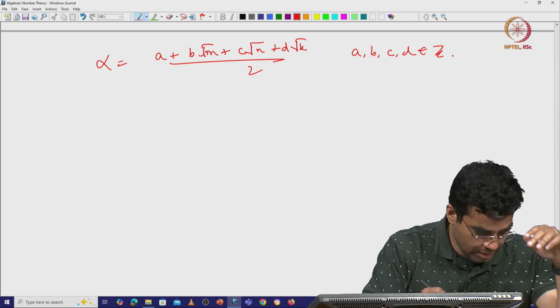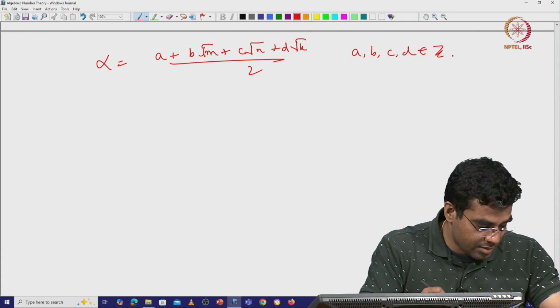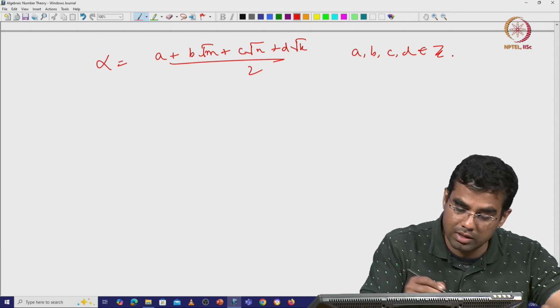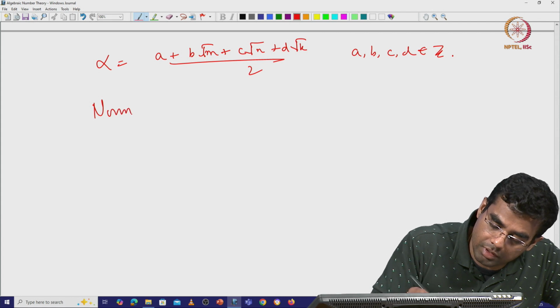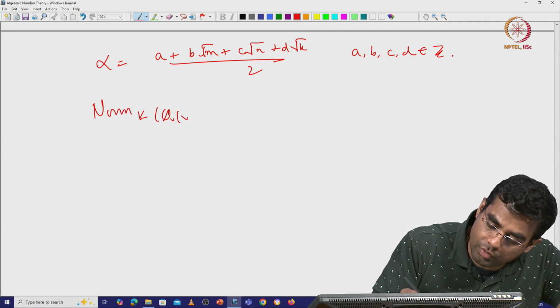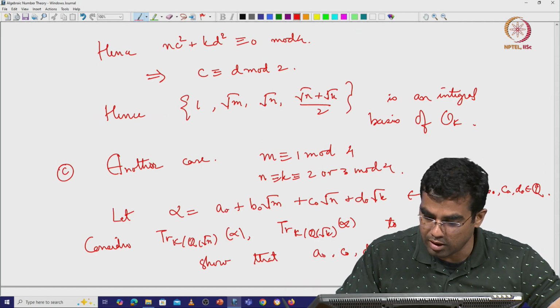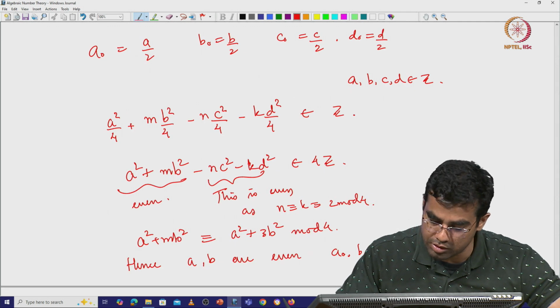Okay. Next we want to conclude that a and b have same parity and c and d have same parity, and the way we did this was looking at norm from K to Q square root of m of alpha. So, we computed this in the previous case, and norm isn't going to change.